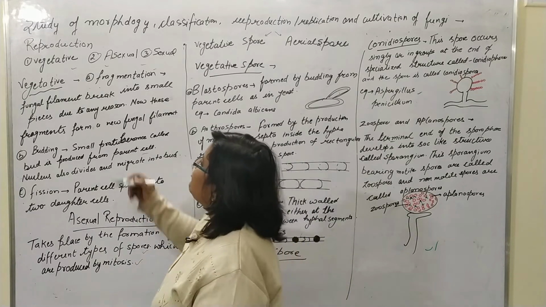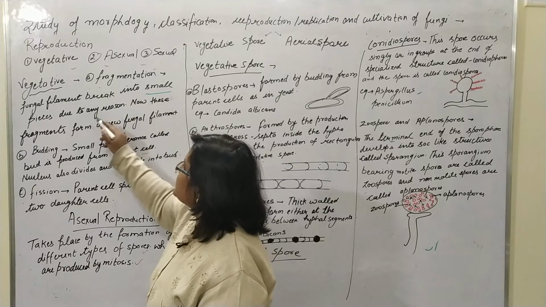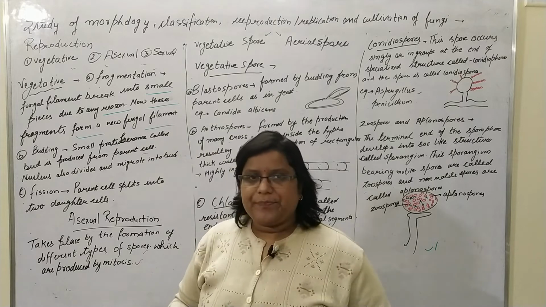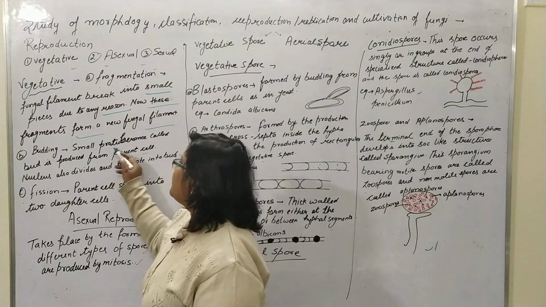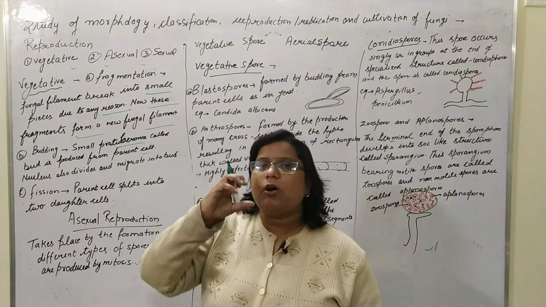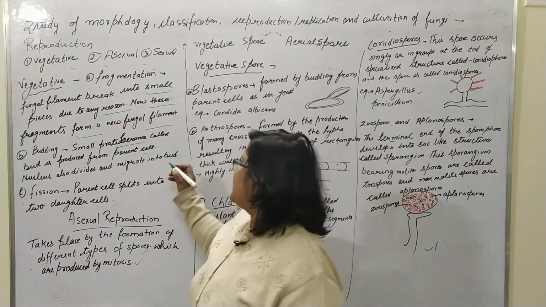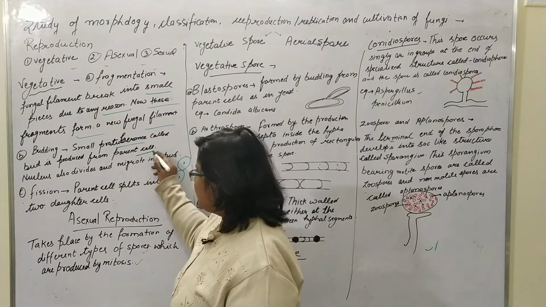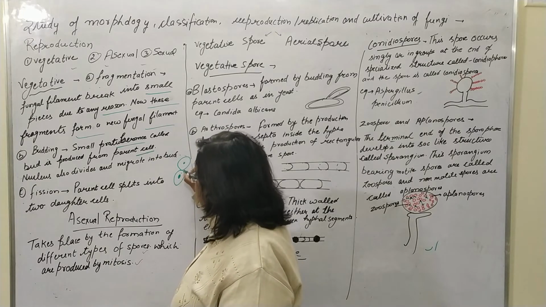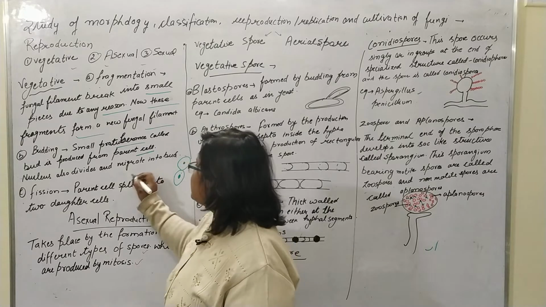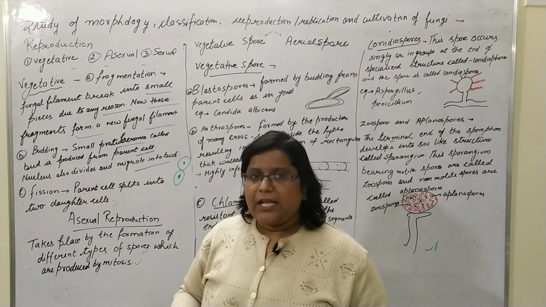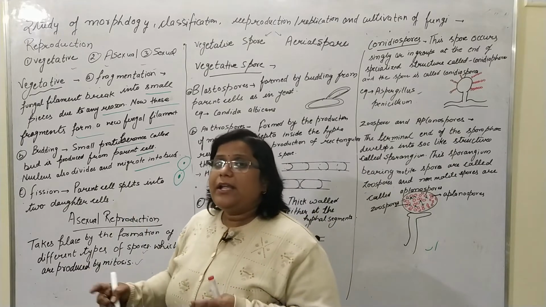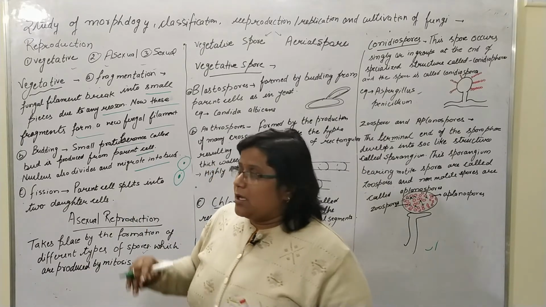Okay, so here the fungal filament breaks into small pieces for any reason. Now these fragments form a new fungal filament. Second is the budding part. Budding means a small protuberance, or an overgrowth you can say, emerges from the parent cell, and the nucleus is divided, and after division the nucleus migrates into the bud. In yeast, or we can say Saccharomyces cerevisiae, budding is very common.